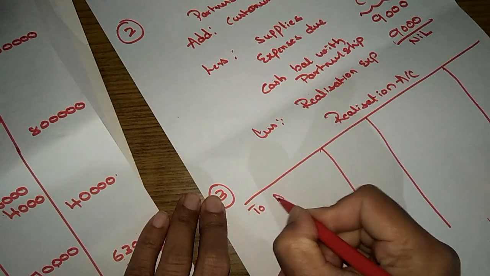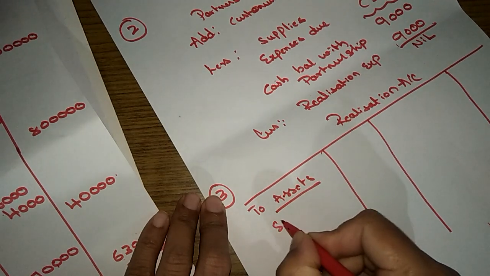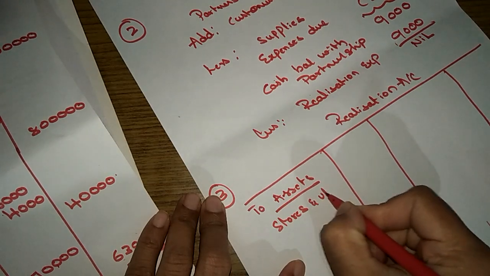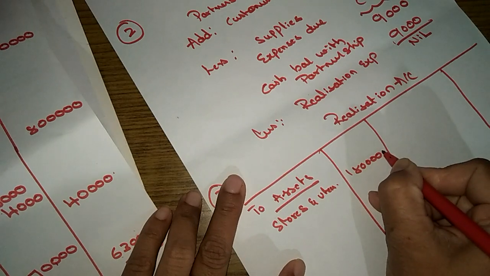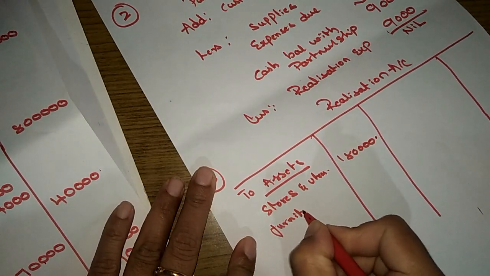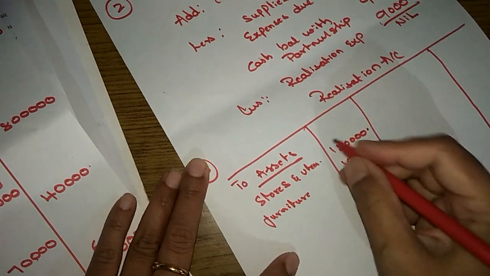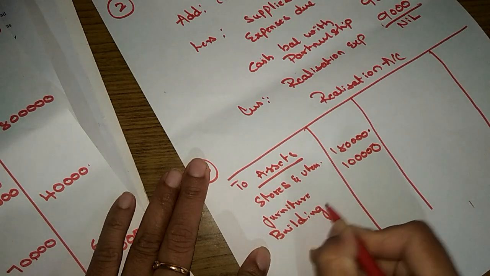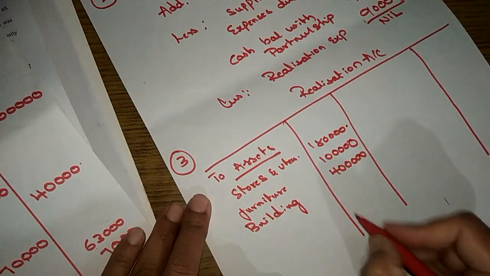So 2 assets. What are those assets? Stores and utensils, 1,80,000. Furniture, 1 lakh. Building, 4 lakh. Okay.